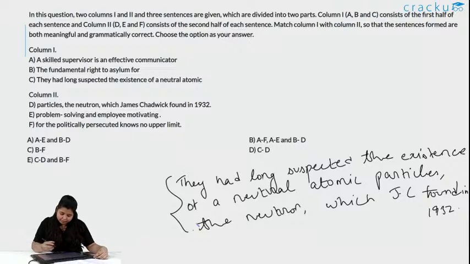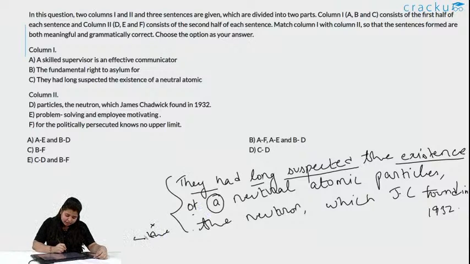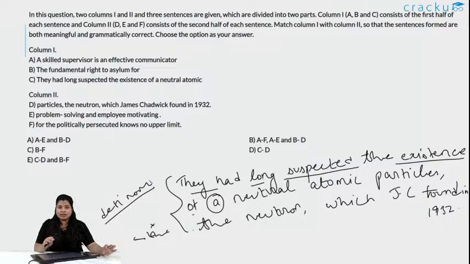So, they had long suspected the existence of a. This article was creating a problem. You say this should be the, right? But the is used only with a definite noun, where you know definitely this is the thing, the Taj Mahal, the Ganga.